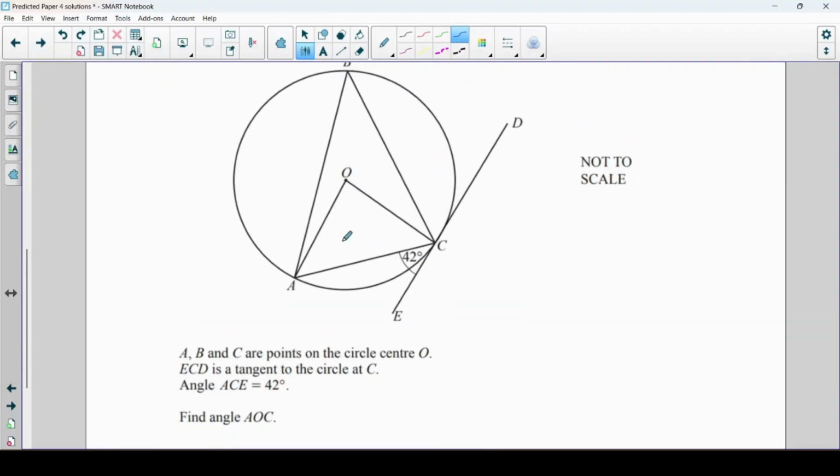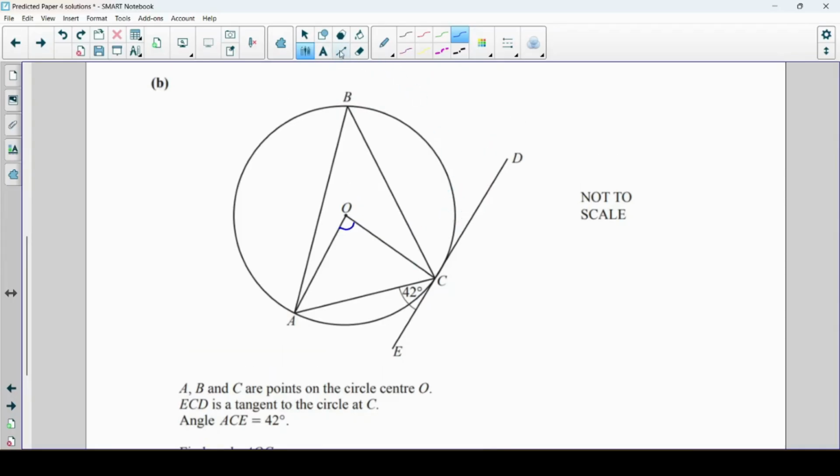We want to find angle AOC. Presumably they mean this one here. Okay, so what we can do already is we can figure out this angle, I suppose, by using the fact that that is 90. Is there a quicker way we can do this?